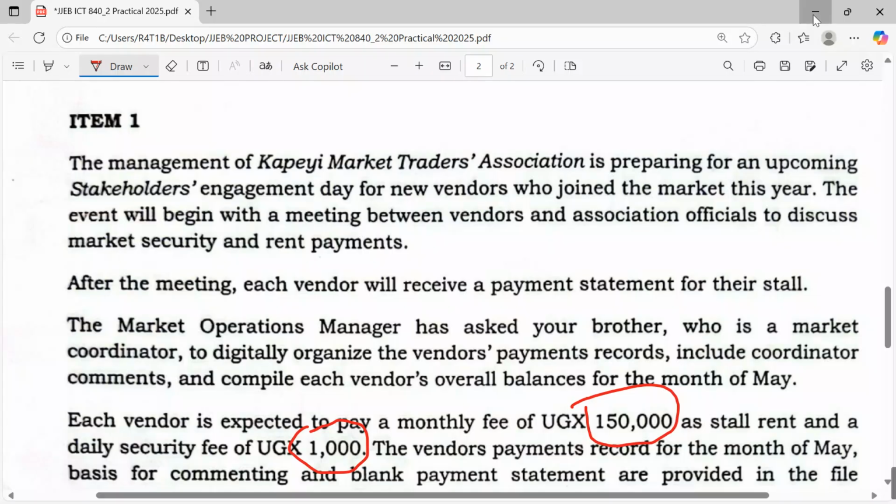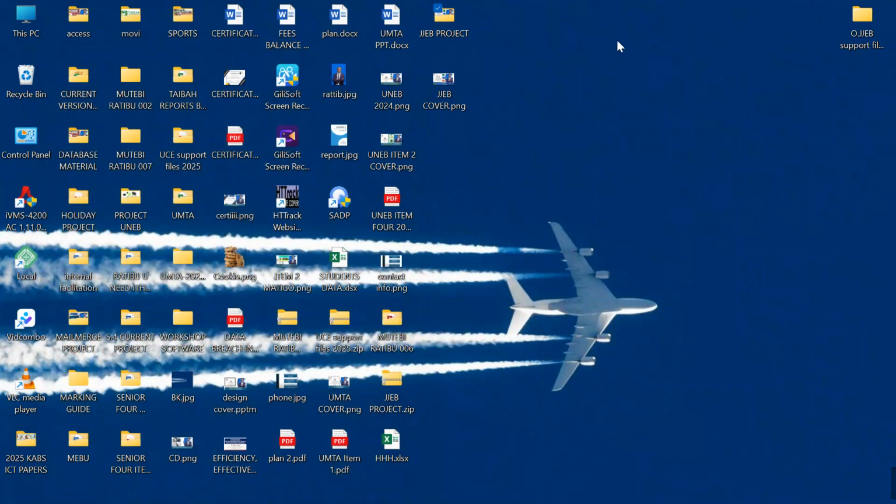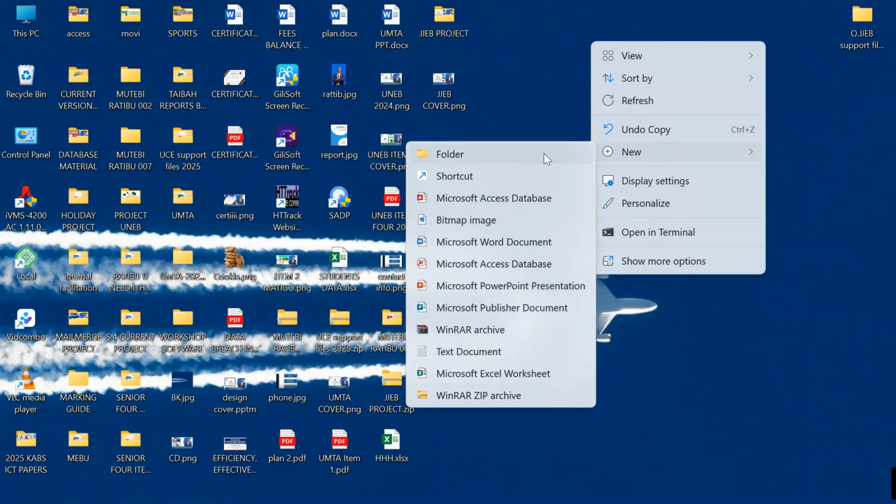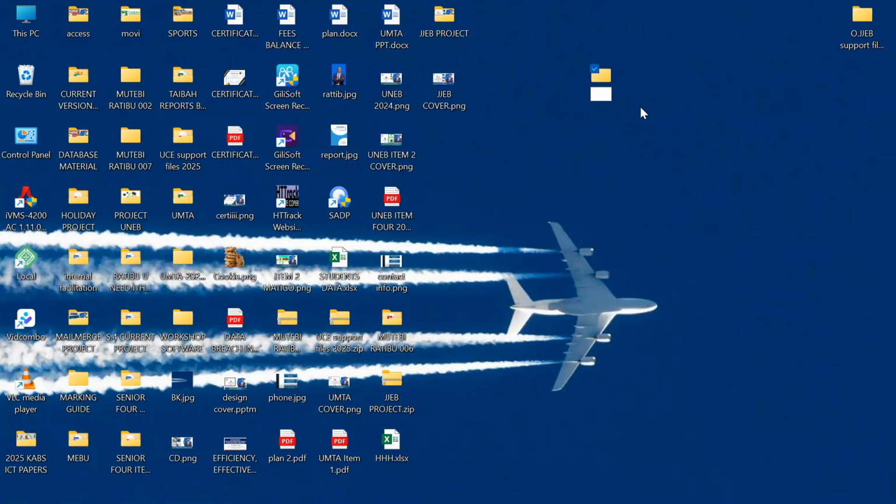After reading through the question, the candidate that is working for an A in ICT has to first create a folder with your full name and personal number. I'll create a folder here. Mutebi Ratibu 004 is my personal number for today's video. The people following, you are my superstar for the day. Thank you so much, and please don't forget to pause and play as you also try out.